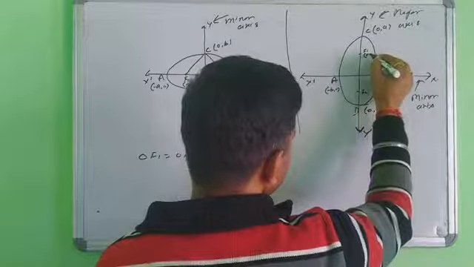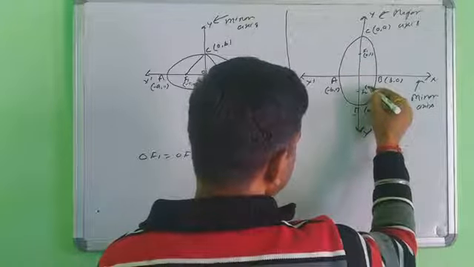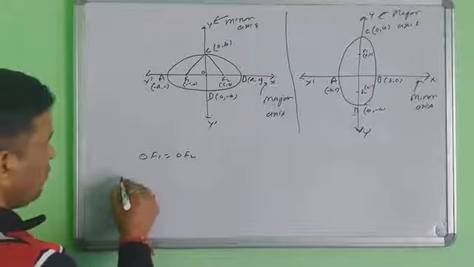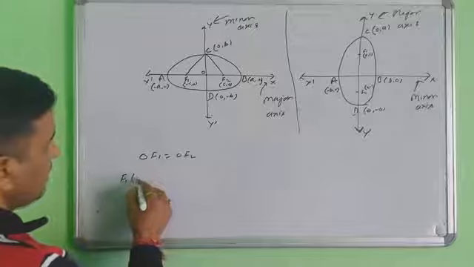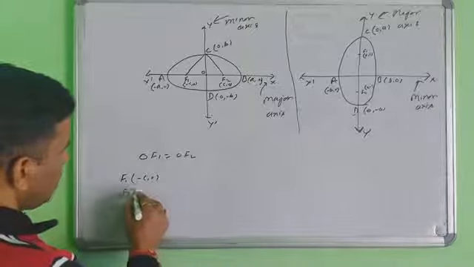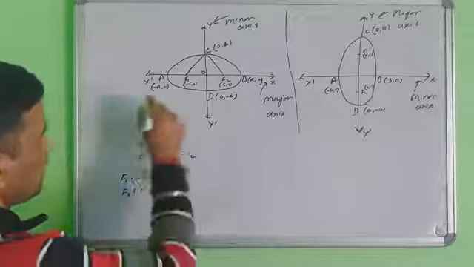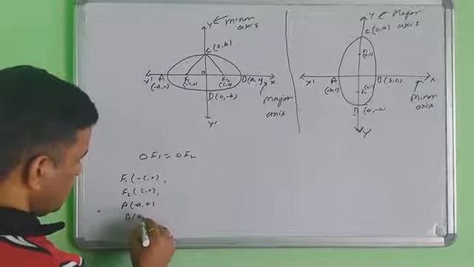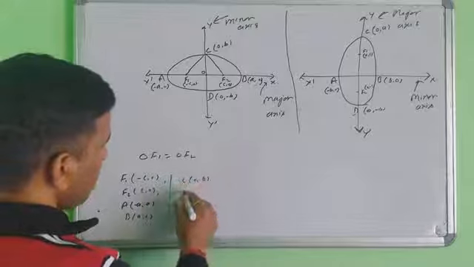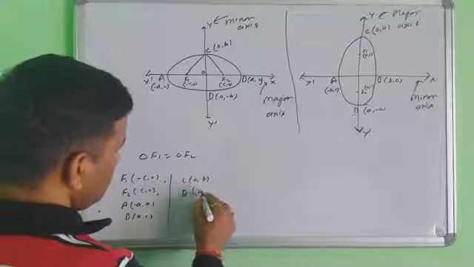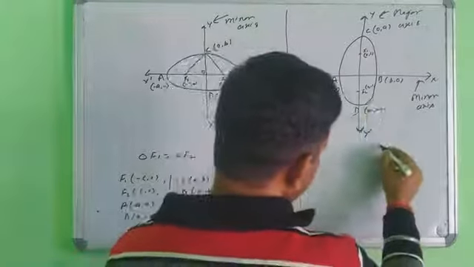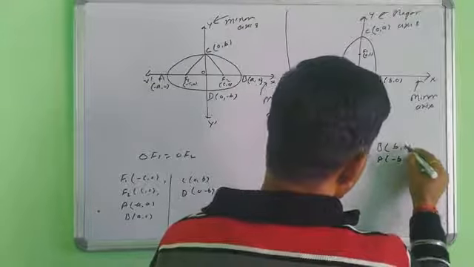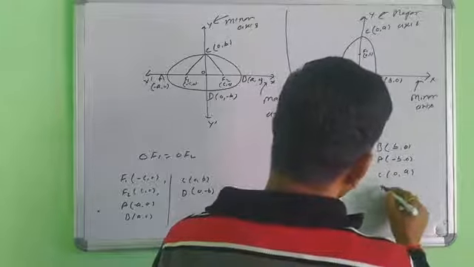The coordinate of one is 0C, and the other is 0 minus C. When the foci are on the x-axis, the coordinate of F1 is minus C0 and of F2 is C0. Similarly, the coordinates of the major axis points are minus A0 and A0. The coordinates of the minor axis points are 0B and 0 minus B. Or, if the minor axis is along the x-axis, the coordinates are B0 and minus B0, and the major axis points are 0A and 0 minus A.